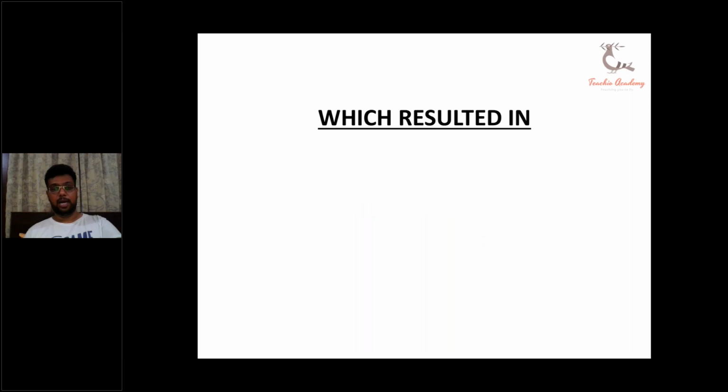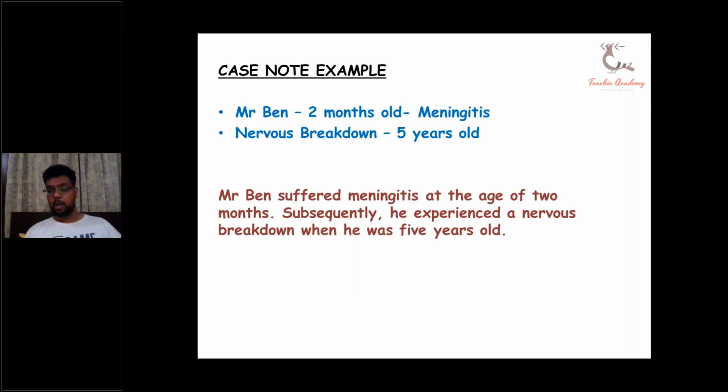For the last one also, Benita has said that Mr. Ben was treated for meningitis at 2 months old. So Benita, where has it been written that he was treated? How do you know he was treated? You do not know whether Mr. Ben was treated or not. But Mr. Ben had meningitis when he was 2 months old. This is what I'm telling you. How do you know that Mr. Ben went to the doctor? How do you know that Mr. Ben was diagnosed with meningitis when he was 2 months old?